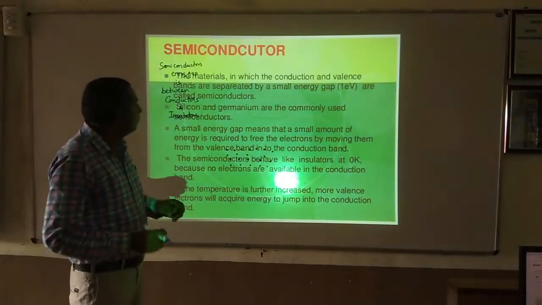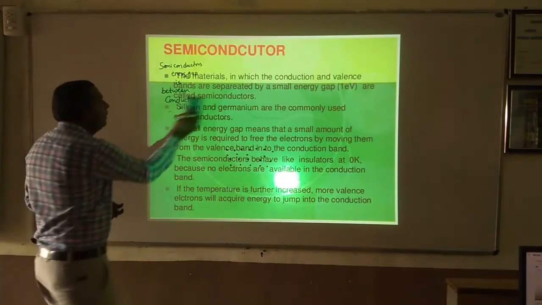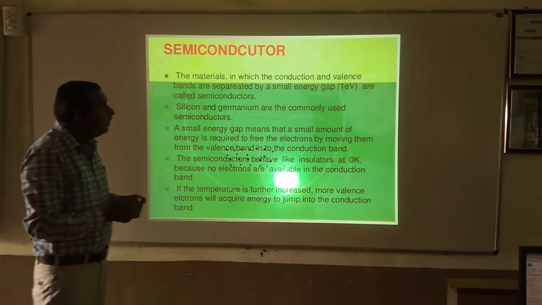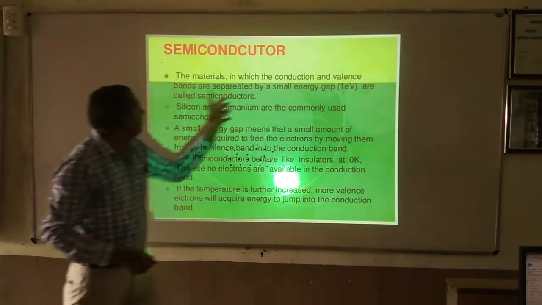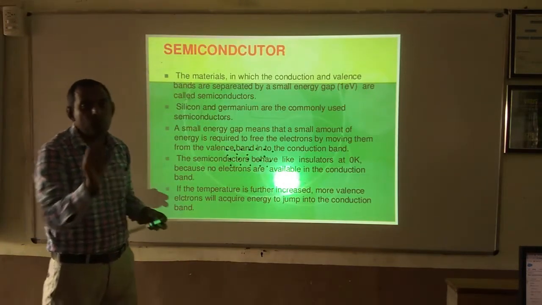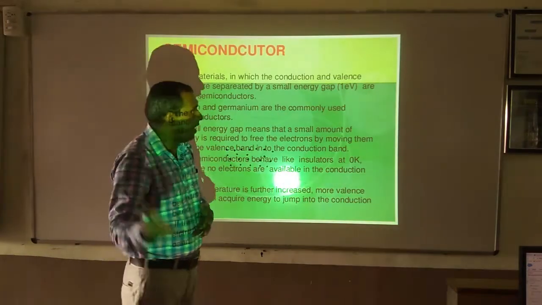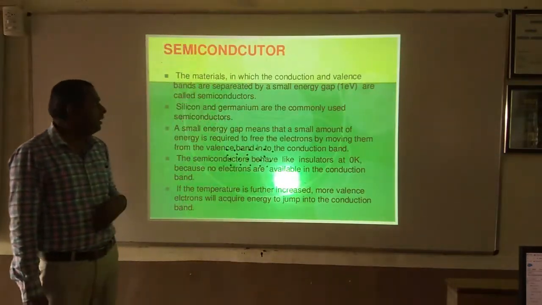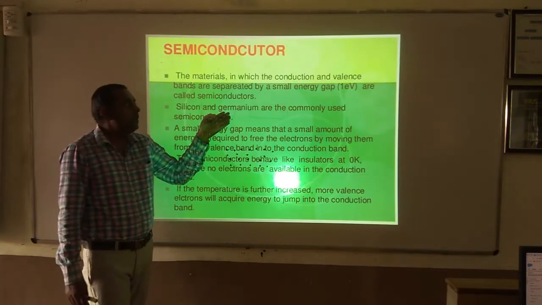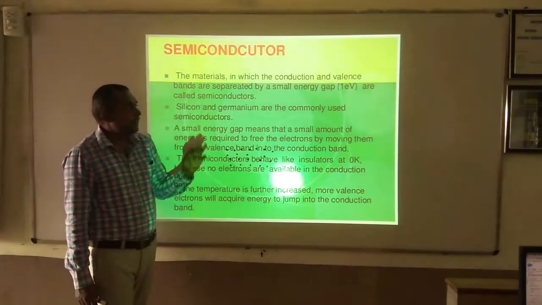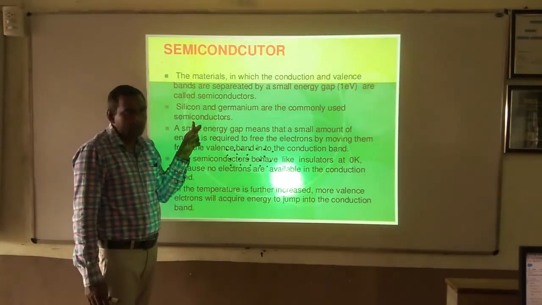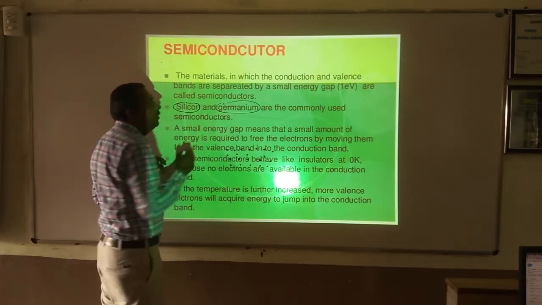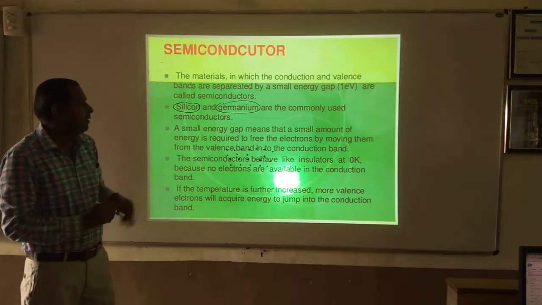And so the materials in which the conduction and valence bands are separated by a small amount of energy gap, as I have told, that is 1 electron volt, are called semiconductors. Silicon and germanium are the most perfect and most commonly used semiconductors.